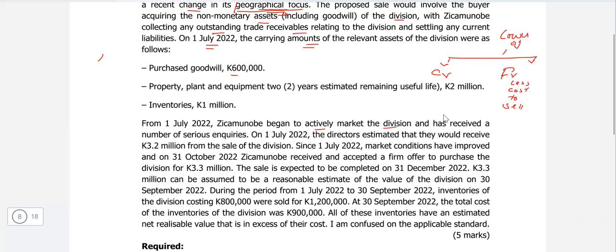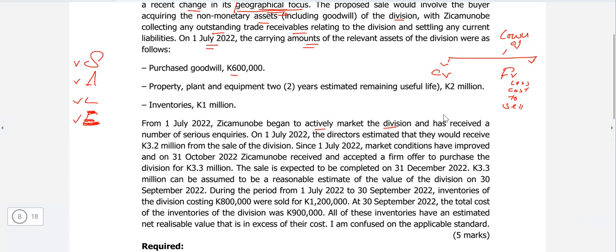And we know if we want to classify an asset as held for sale, certain criteria should be met. So we start writing that if an asset is to be classified as held for sale, IFRS 5 states that it should meet the following criteria: sale is highly probable, available for immediate sale, an active program to locate a buyer, and expected to be sold within 12 months.